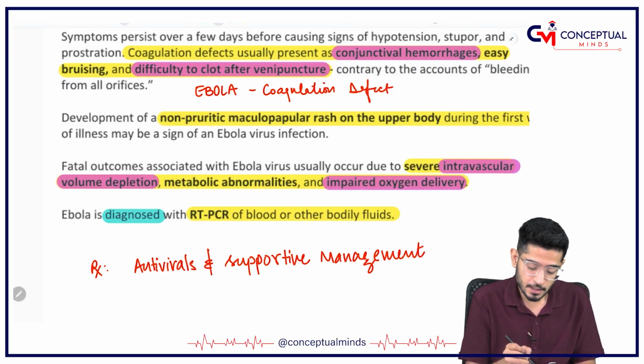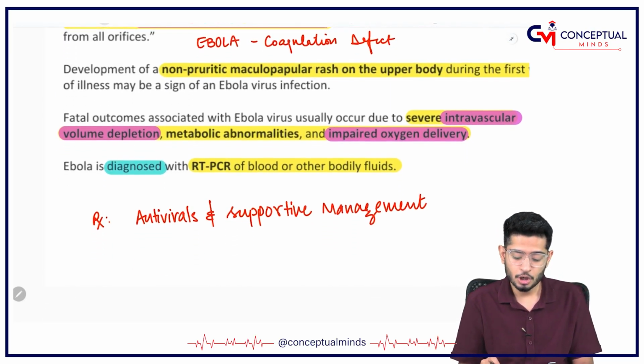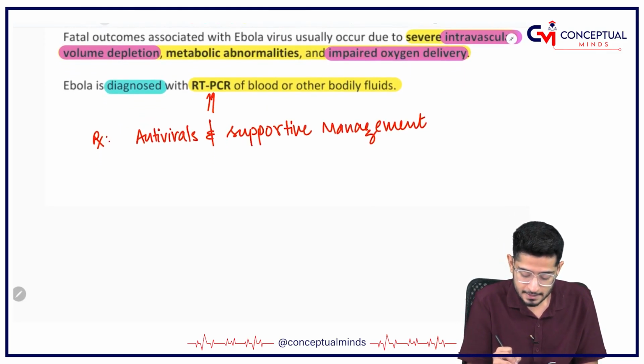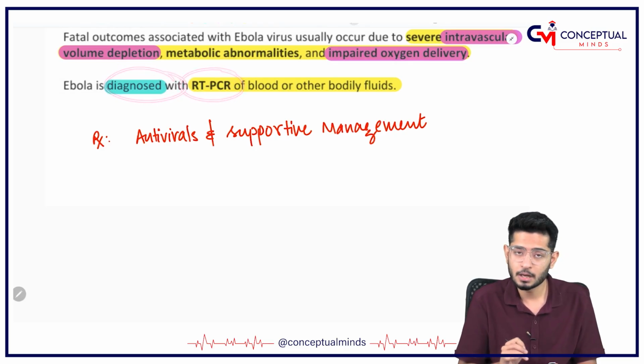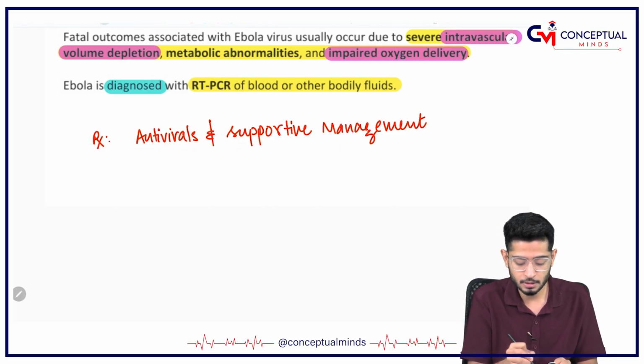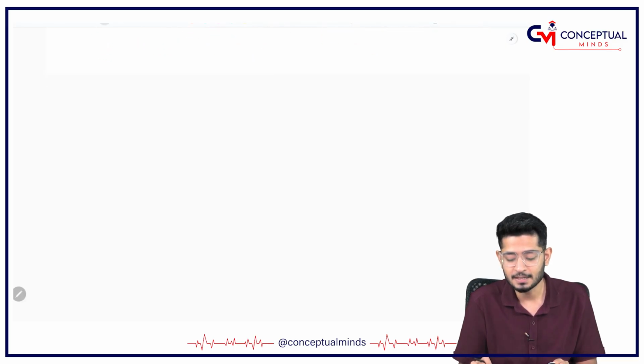So that's why it becomes very important to diagnose Ebola. The diagnosis of Ebola is RT-PCR based, and on RT-PCR, if you find Ebola, you have to start the treatment immediately, give the antivirals, do the supportive management, and the Ebola can be treated.